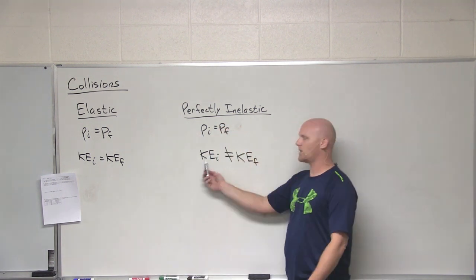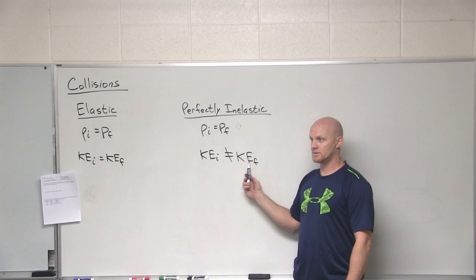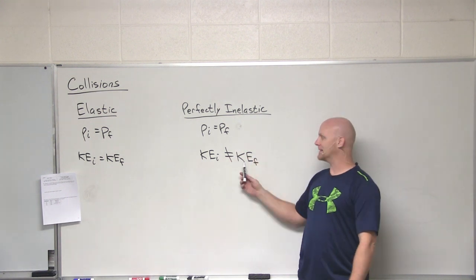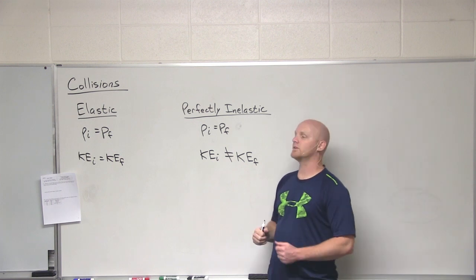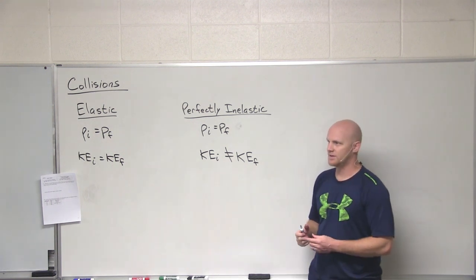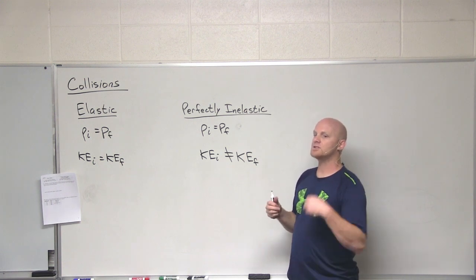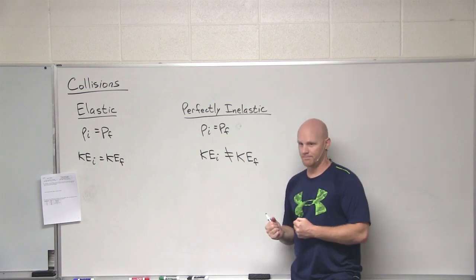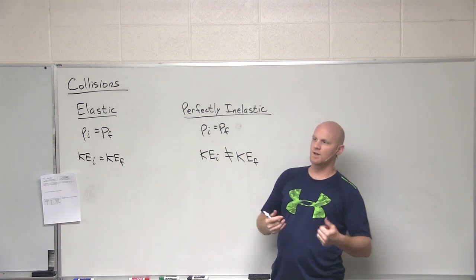So your initial and final are never the same. Your final is always not necessarily zero, but less, smaller. You always end up with less kinetic energy. So in inelastic collisions, you always lose kinetic energy. So in a perfectly inelastic collision, the amount of kinetic energy you've lost is at a maximum. In a plain old inelastic, you haven't necessarily lost the maximum, but you've lost a fair amount.